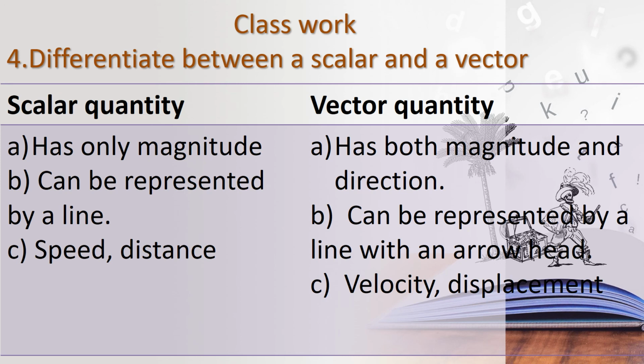Okay, if you are representing scalar quantity means you will put a small line, that's all. But for representing vector quantity you will put an arrow, a line with an arrowhead in the top. Above that V you will put an arrow line in the top. Okay, children, that is called vector quantity.